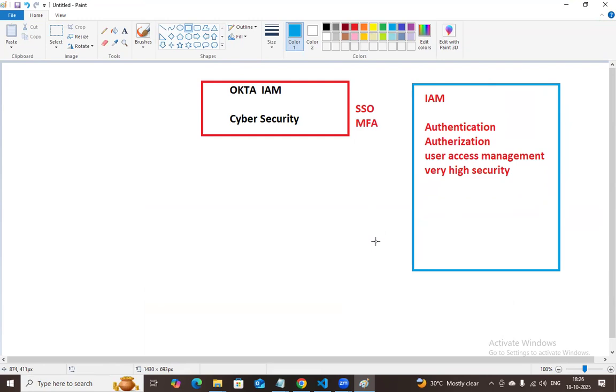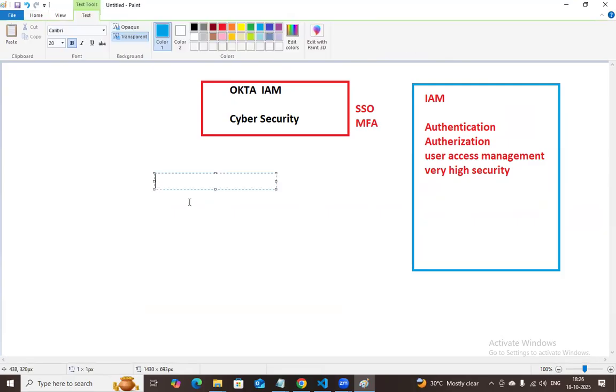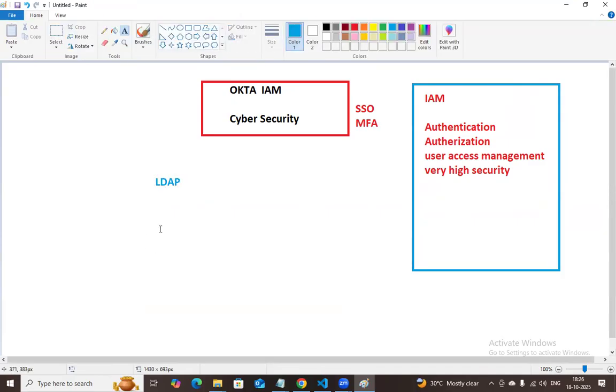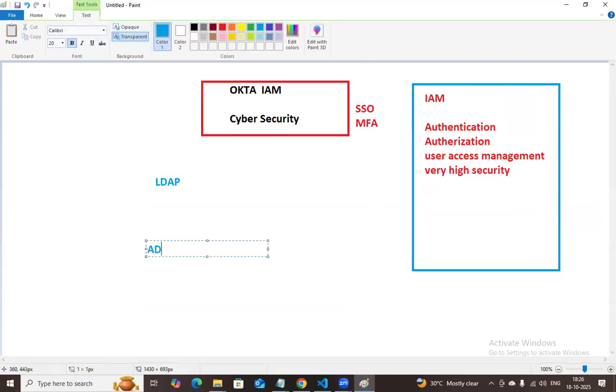And here there are two more important features. One is SSO, and one is MFA, multi-factor authentication. In Okta, I already told you there are two important concepts, not found in other tools. That is something like LDAP and AD. So you're connecting LDAP and AD, right? AD means Active Directory.